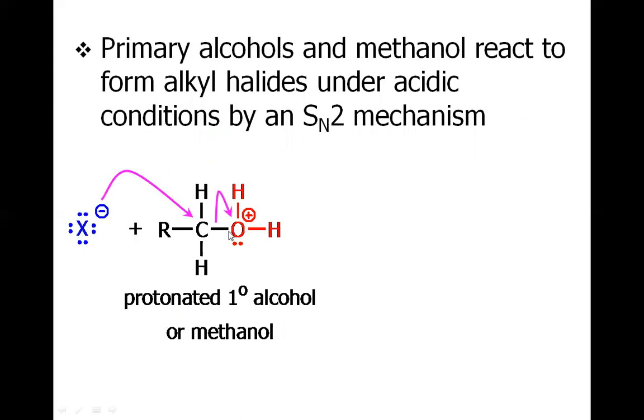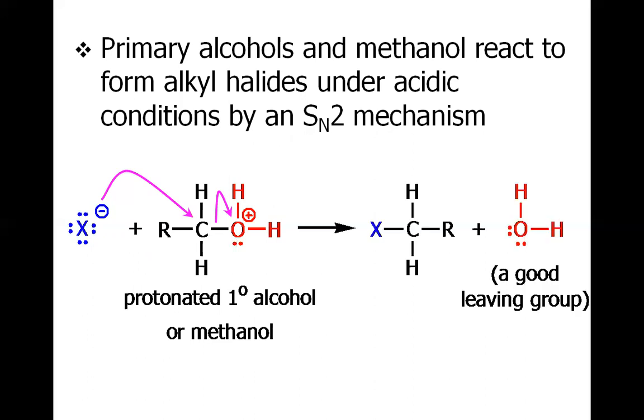However, if we have a primary alcohol, this will not go through the SN1 reaction, that is, the departure of the hydroxy prior to the attack of the nucleophile. Rather, the reaction will proceed in a simultaneous manner. The nucleophile will attack the alpha carbon, and at the same time, the protonated hydroxy will leave the system. This is because this molecule cannot afford the generation of a carbocation that will be primary or secondary in nature.